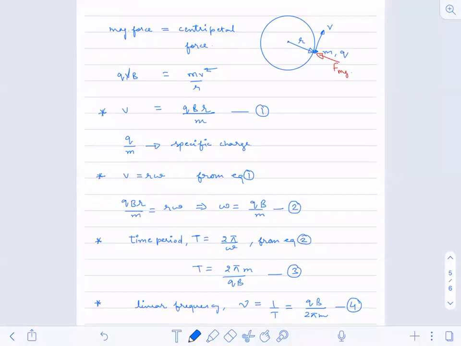I can calculate its velocity, its angular frequency, its time period, and its linear frequency. Understood? All these things will be very important for us.